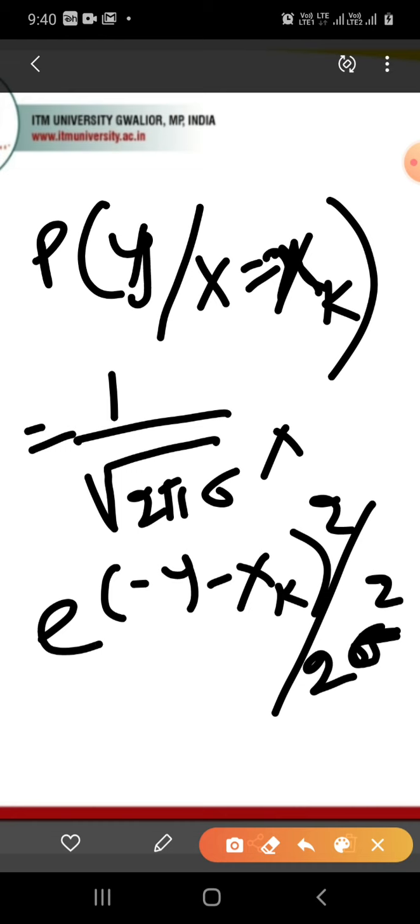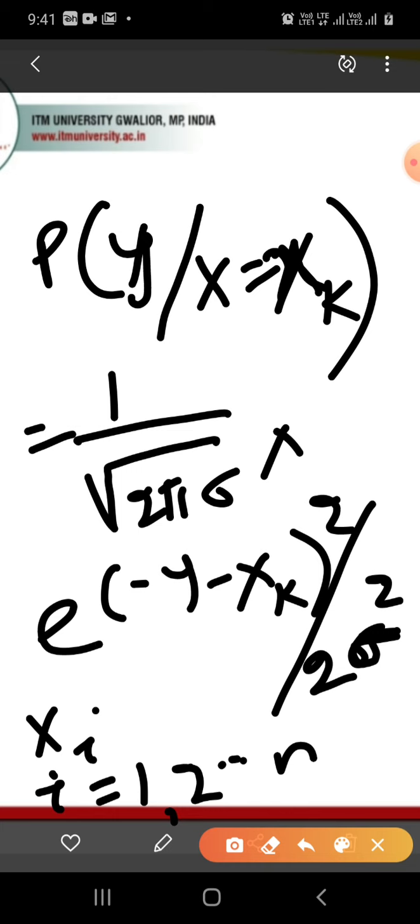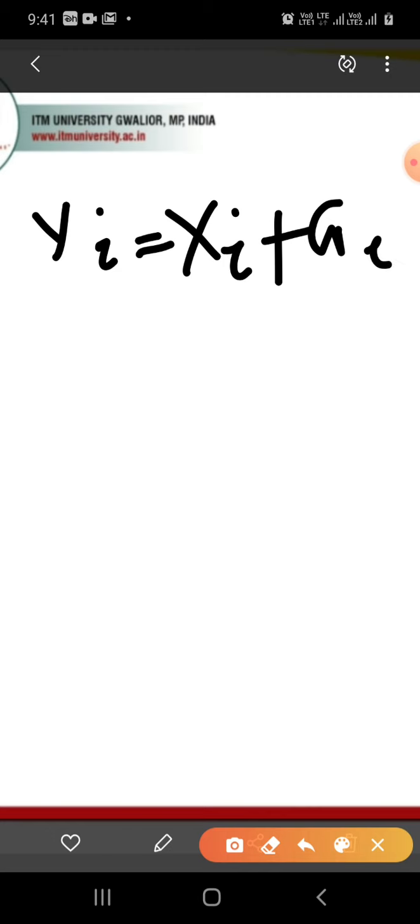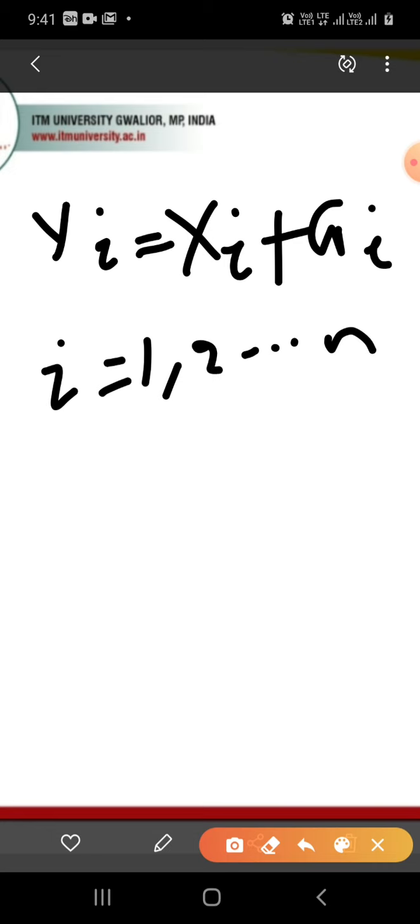Hence, for any given input sequence xi, where i is equal to 1, 2 up to n, there will be a corresponding output sequence given by yi is equal to xi plus gi, where i is equal to 1, 2 till n.